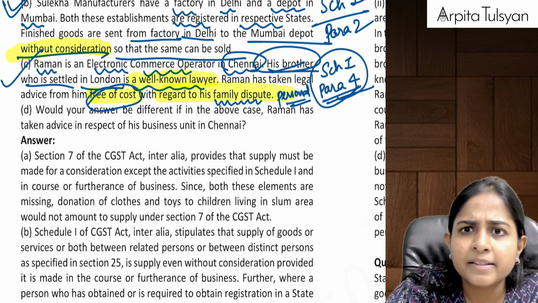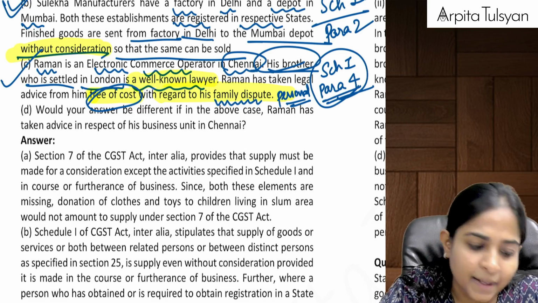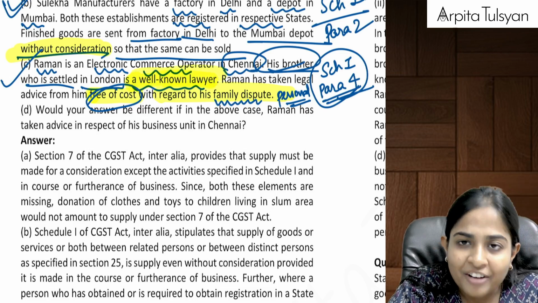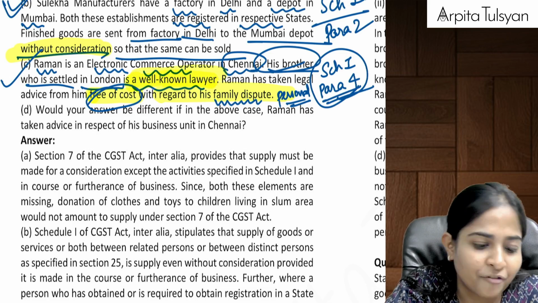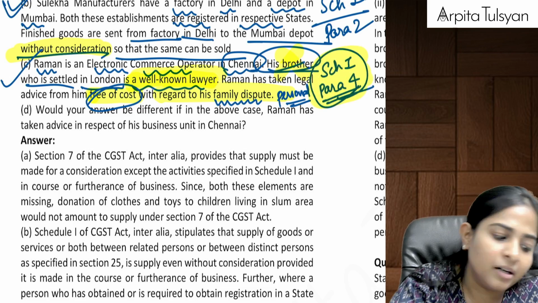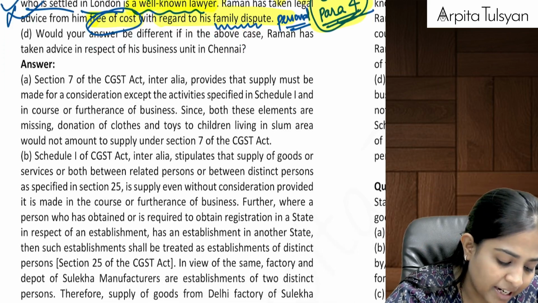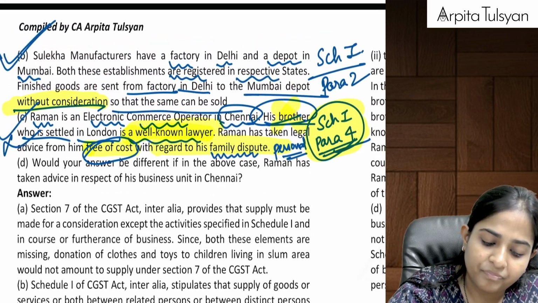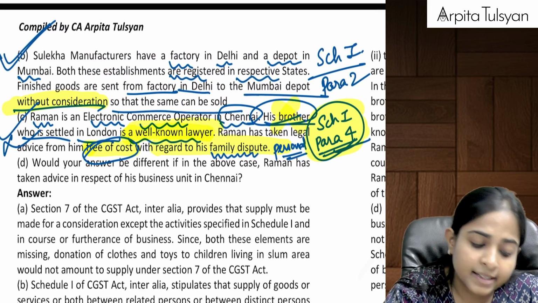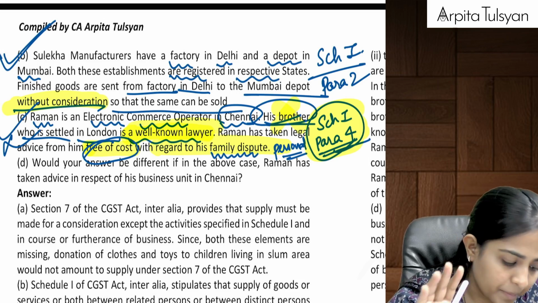Brother, related person? Brother will be called a related person only if brother is wholly and mainly dependent on you, whereas he is already a well-known lawyer there. So, is he a part of family for the purpose of GST or he is not a part of family? He is not a part of family. So, can we say again para 4 of Schedule 1 is not applicable? If it is not applicable, then this transaction cannot be considered as what? This transaction cannot be considered as a supply. Yes, because of two reasons. First one, this is not a supply between related persons. And second one, we have taken it not in the course or furtherance of business.